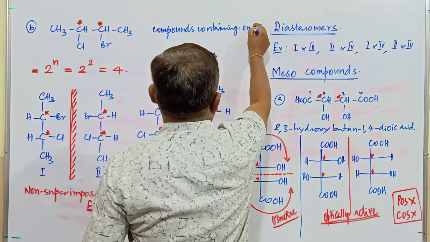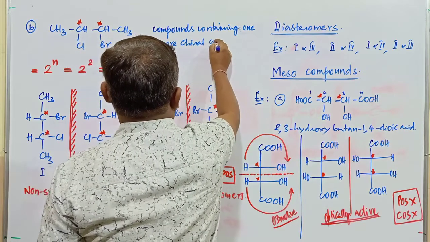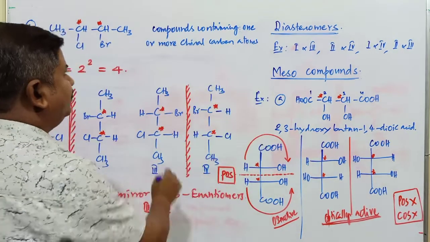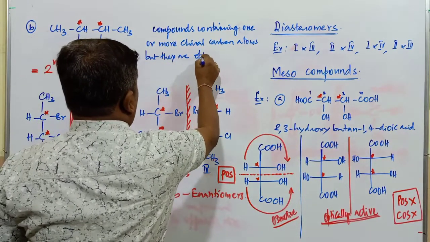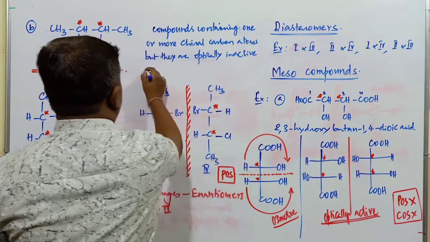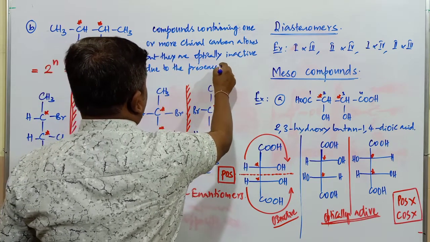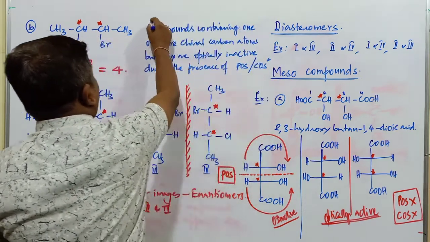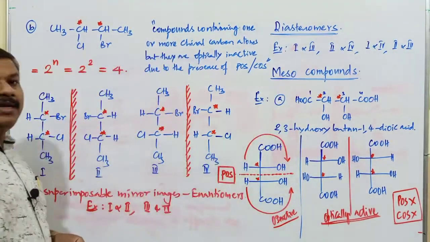containing one or more chiral carbon atoms, but they are optically inactive. They are optically inactive due to the presence of what? Plane of symmetry or center of symmetry. So wherever such conditions are applicable, those molecules are generally called what?